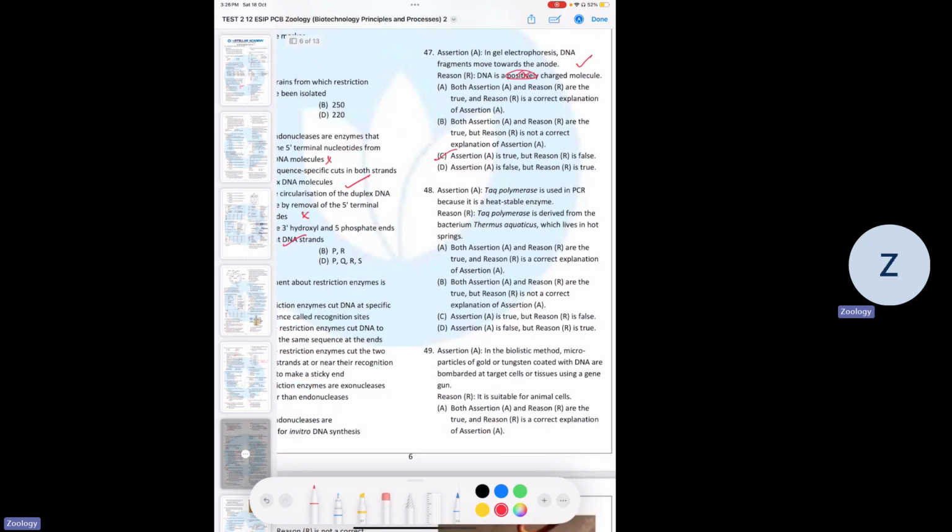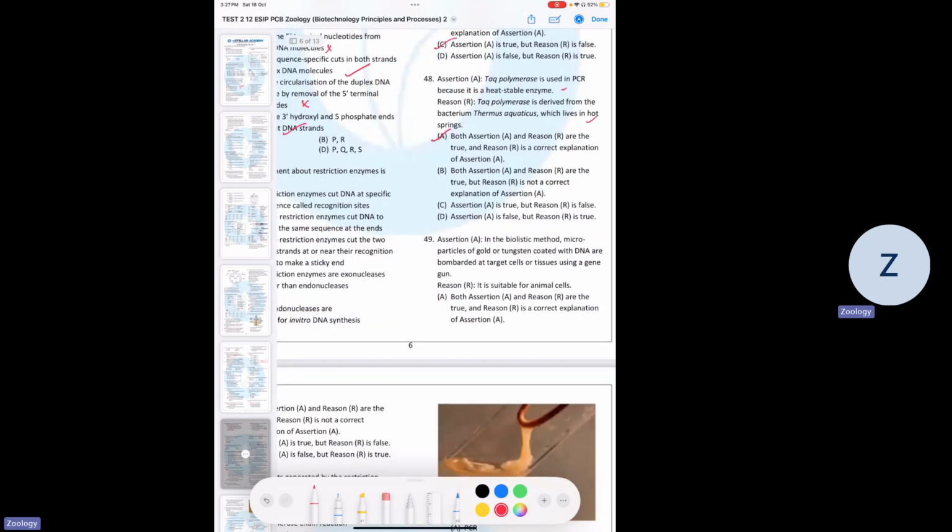Taq polymerase used in PCR is because it's a heat stable enzyme, and it is heat stable because it is derived from the bacteria Thermus aquaticus, which lives in the hot springs. Also correct, and it explains why it is heat stable enzyme. So A is the correct answer.